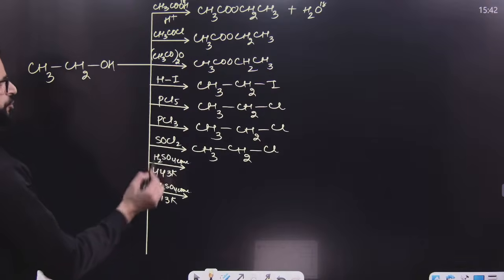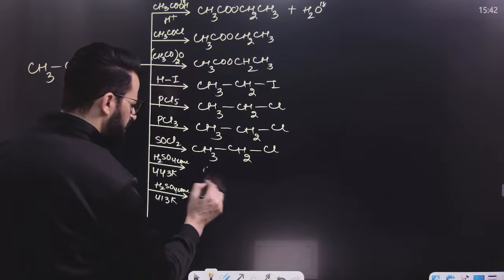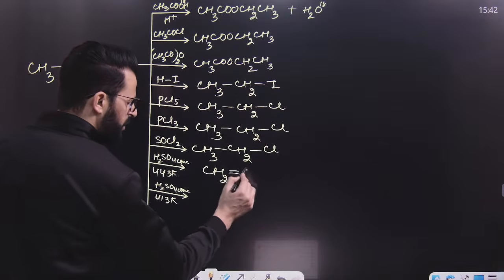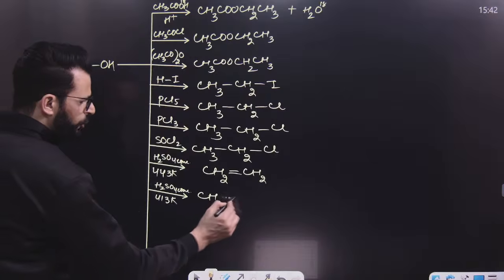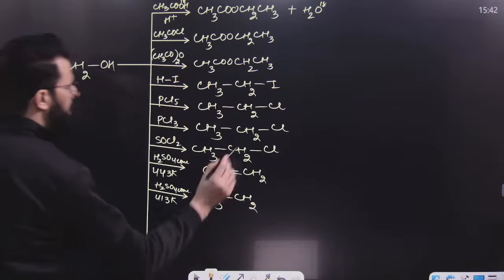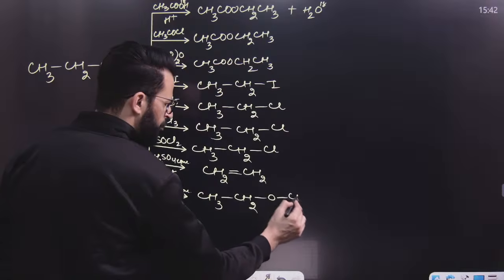At this temperature this alcohol undergoes intramolecular dehydration, that means it results in the formation of alkene. But here intermolecular dehydration, that means dehydration between two molecules of alcohol, will take place and it results in the formation of symmetrical ether.